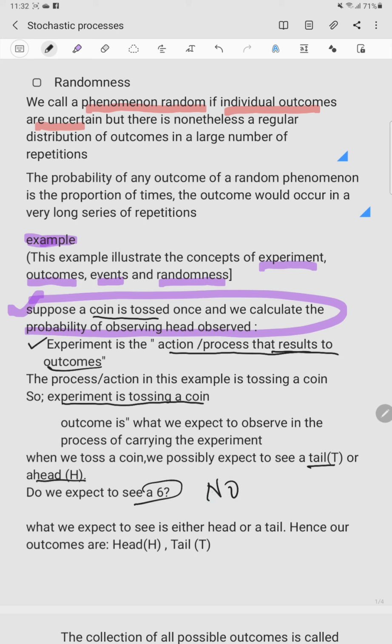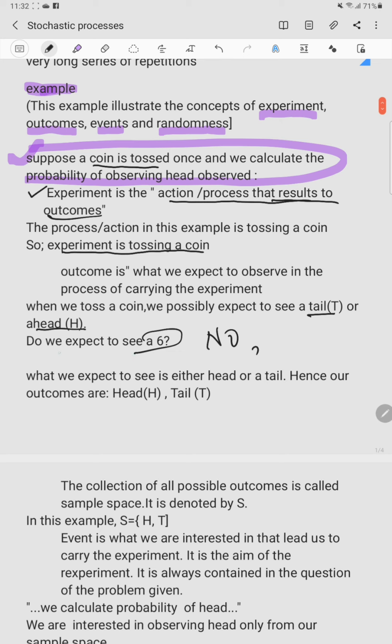No. When you toss a coin, you don't expect to see a 6. A coin does not have a 6. Do you expect to see a hen? No, you don't expect to see a hen. So what we expect to see is a head or a tail, and these two things become our outcomes.